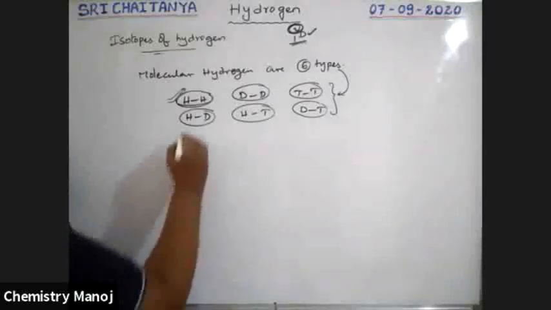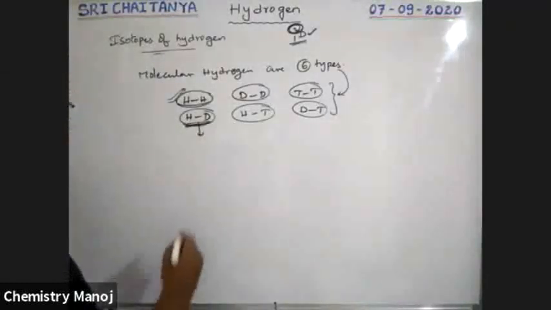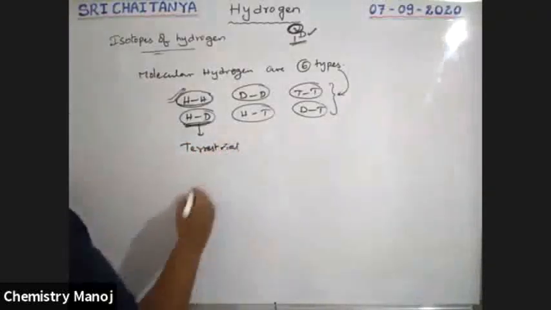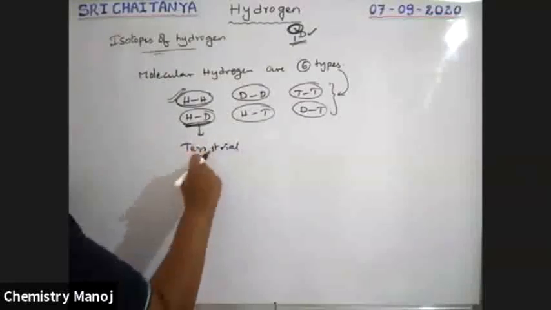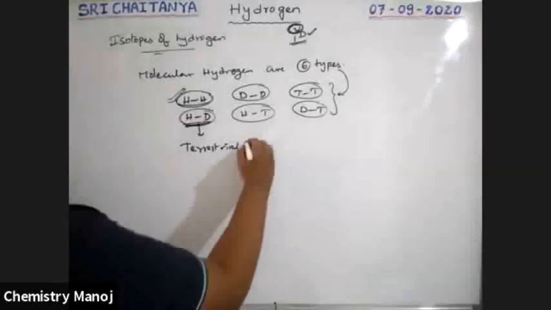See boys, HD is called terrestrial hydrogen. Terrestrial hydrogen, T-E-R-R-E-S-T-R-I-A-L.